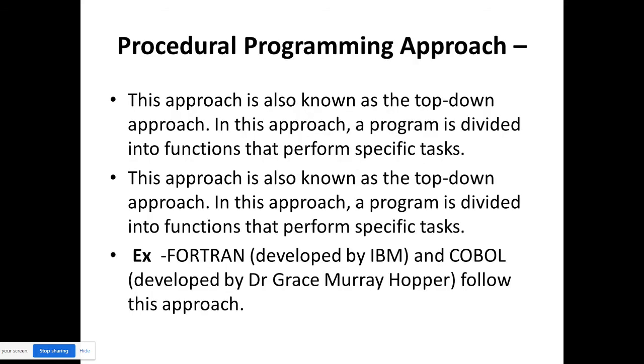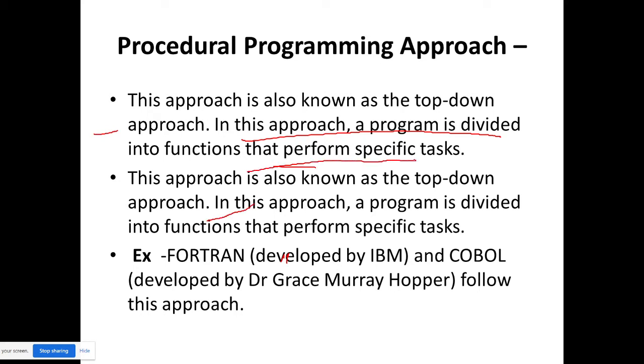Then came procedural programming. Procedural programming came because there was a problem with functional programming. This approach is also known as the top down approach. In this approach, a program is divided into functions that perform a specific task.